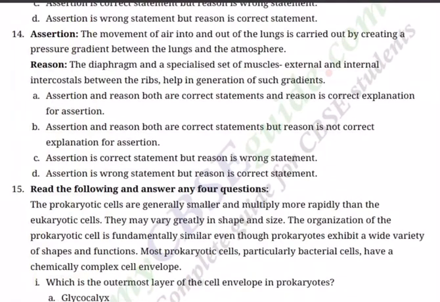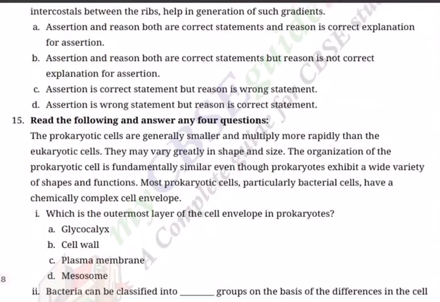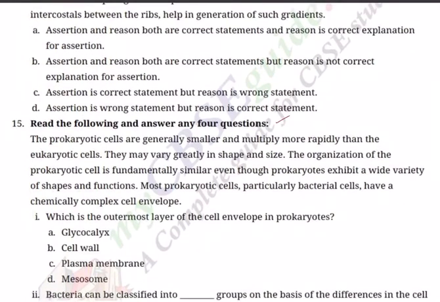B. A and R both are correct statements, but R is not correct explanation for A. C. A is correct, but R is wrong. D. A is wrong, but R is correct.